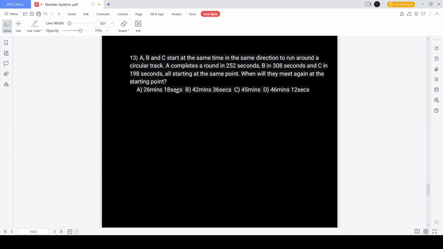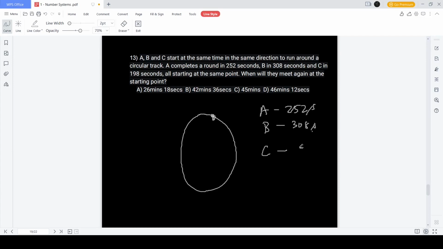The next question is: A, B, and C start at the same time in the same direction to run around a circular track. A completes the round in 252 seconds, B completes the round in 308 seconds, and C completes the round in 198 seconds, all starting at the same point. When will they meet again at the starting point? This is the same type of question which we did earlier. Instead of converting, you can simply take the LCM of these numbers. The LCM of these numbers will be the time they meet again.